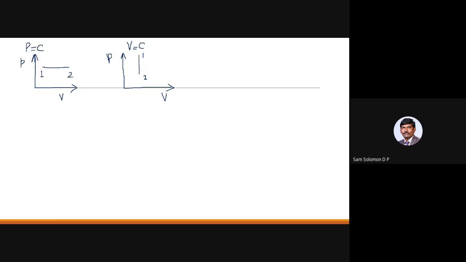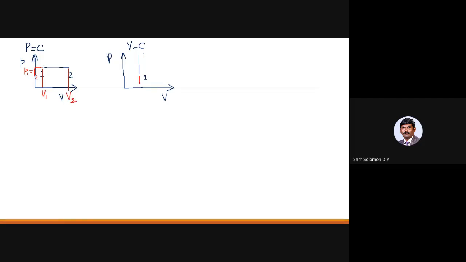You can extend this to the y-axis, and you can see that P1 is equal to P2. And you can extend this to the x-axis, and you can see that this is P1, this is your P2.